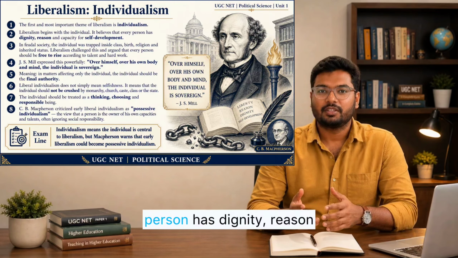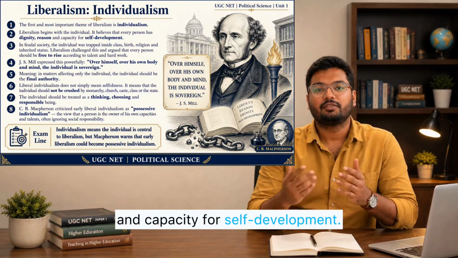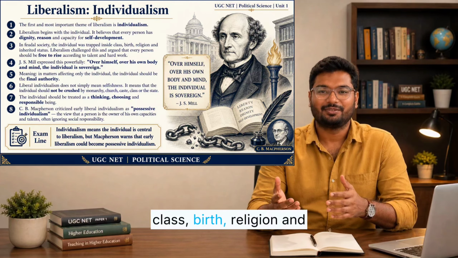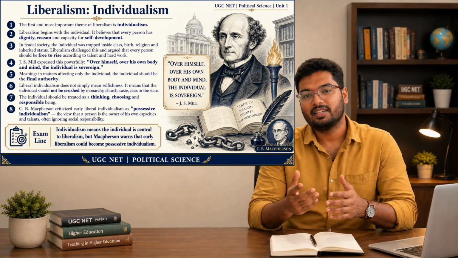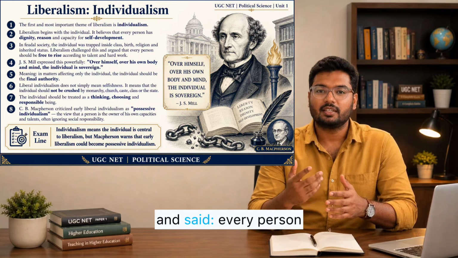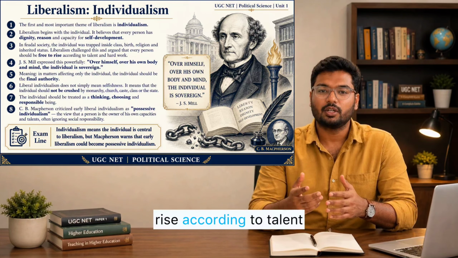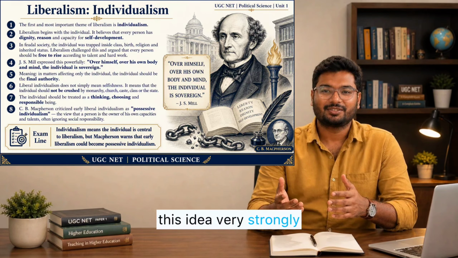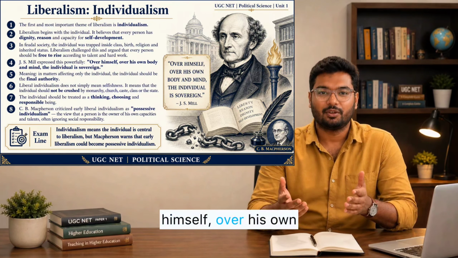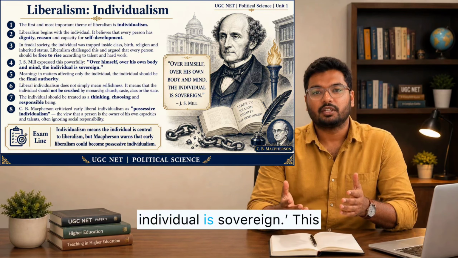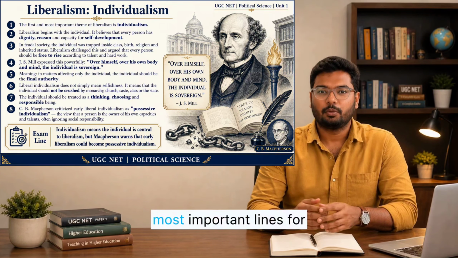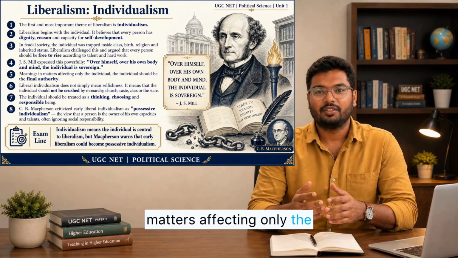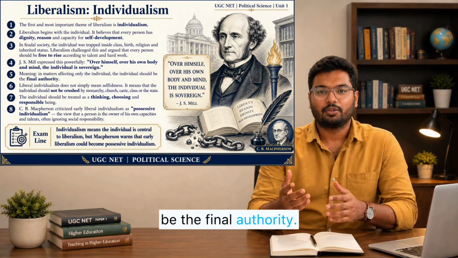It believes that every person has dignity, reason, and capacity for self-development. In feudal society, the individual was trapped inside class, birth, religion, and inherited status. Liberalism broke this idea and said every person should be free to rise according to talent and hard work. John Stuart Mill expressed this idea very strongly when he said, "Over himself, over his own body and mind, the individual is sovereign." This is one of the most important lines for UGC NET. It means that in matters affecting only the individual, the individual should be the final authority.